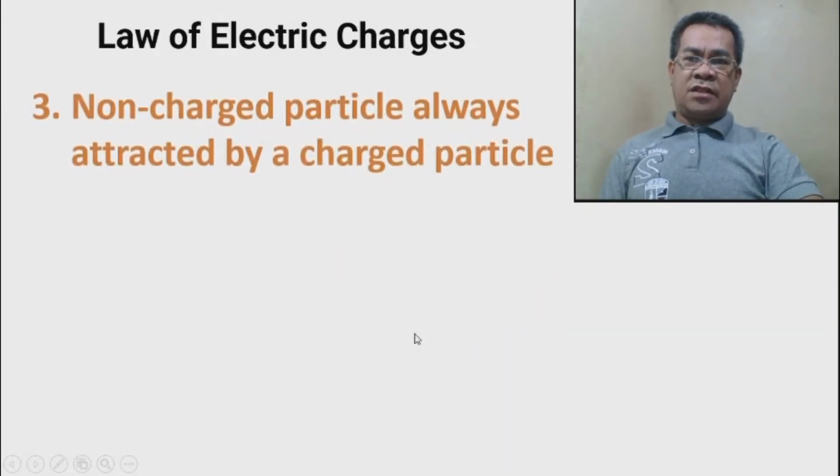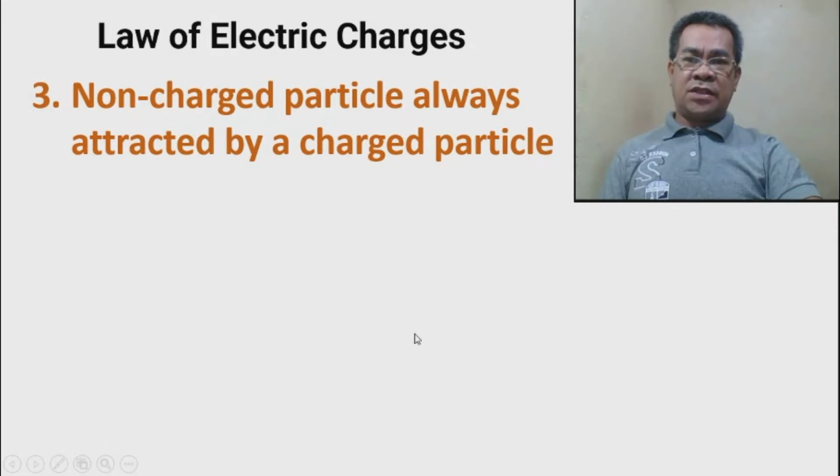Then law number three, a non-charged particle is always attracted by a charged particle. When we say non-charged particle, the number of electrons is the same as the number of protons inside the material, so there is no unbalance of charges. If there is no unbalance of charges, we call it a non-charged particle.